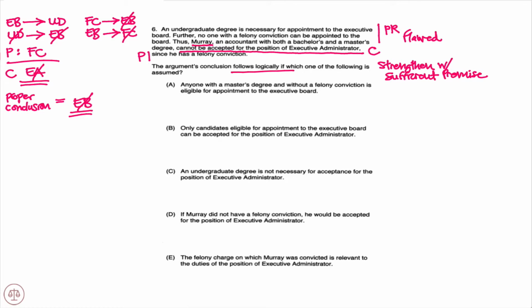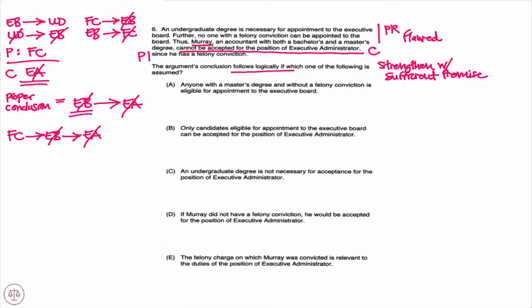So you notice how we would guarantee it is to say that if you can't be appointed to the executive board, then you cannot be accepted for the position of executive administrator. That would guarantee this conclusion by closing the gap, again, because we know that Murray has a felony conviction that is sufficient for not being appointed to the executive board. And now if we make that sufficient for not being able to be accepted to the position of executive administrator, that would guarantee our conclusion. So now let's go through the answer choices.